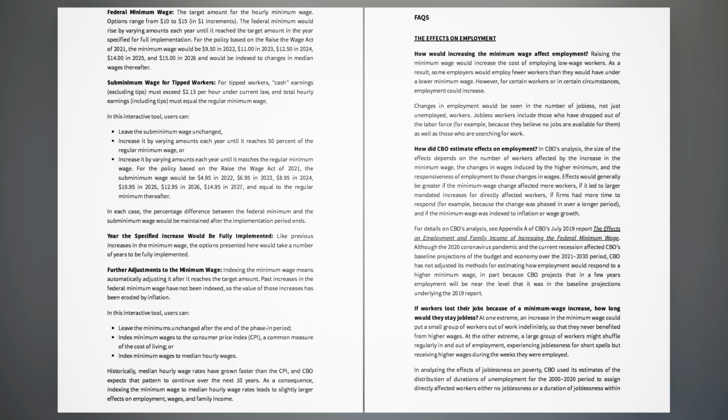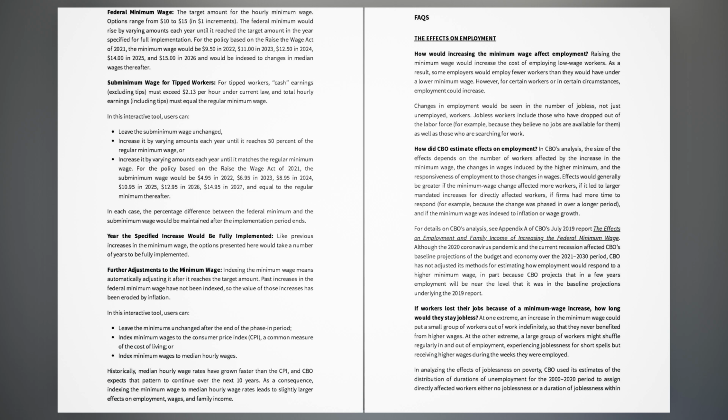Subminimum wage for tipped workers. For tipped workers, cash earnings, excluding tips, must exceed $2.13 per hour under current law, and total hourly earnings, including tips, must equal the regular minimum wage. In this interactive tool, users can leave the subminimum wage unchanged, increase it by varying amounts each year until it reaches 50% of the regular minimum wage, or increase it by varying amounts each year until it matches the regular minimum wage.